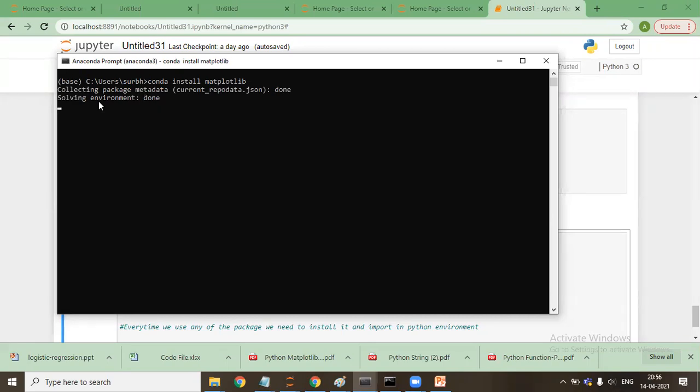Let it work. So it has been done. You can check your system if it is installed or not. Now the environment part is done, but the package installation part, in case any new version has come, is still going on.